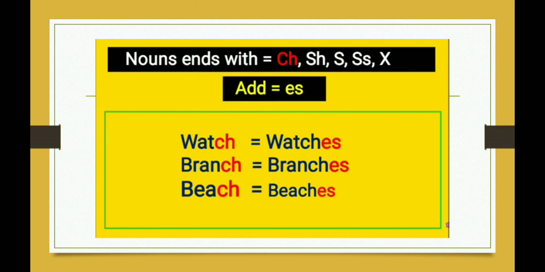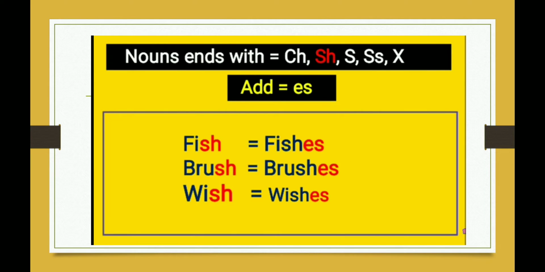For example, the examples of ch are watch, branch, beach. They end with ch and that is why we will add es, making it watches, branches, and beaches. Nouns which end with sh are fish, brush, wish, and their plural forms are when we add es. So the plural forms are fishes, brushes, and wishes, and we are adding es, my dear students.